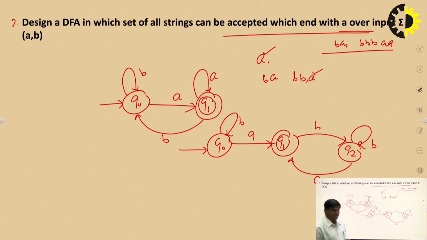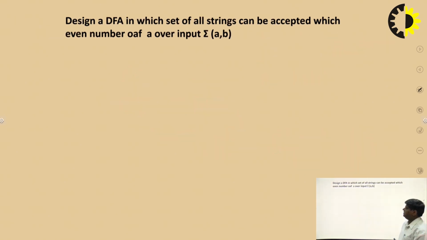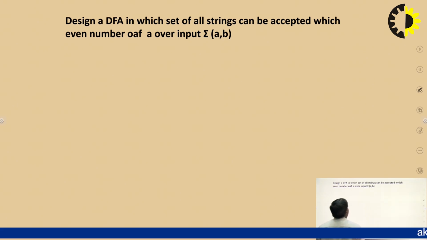Okay. Now we move to the next problem of how to design the deterministic finite automata. Design a DFA that accepts all strings with an even number of A over inputs 0, 1.